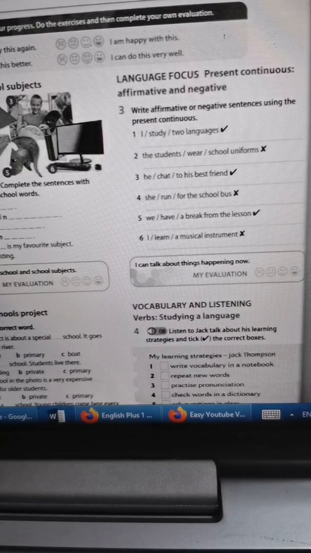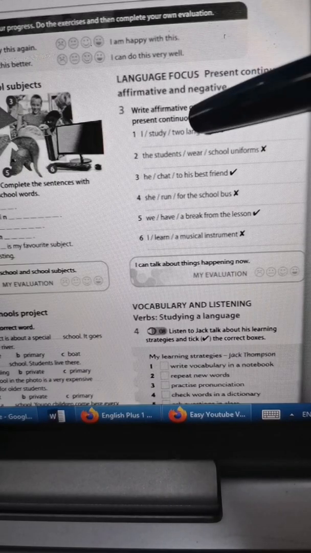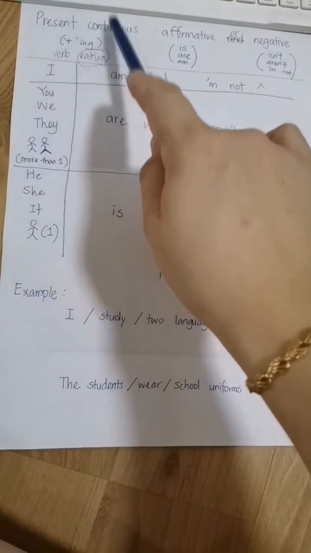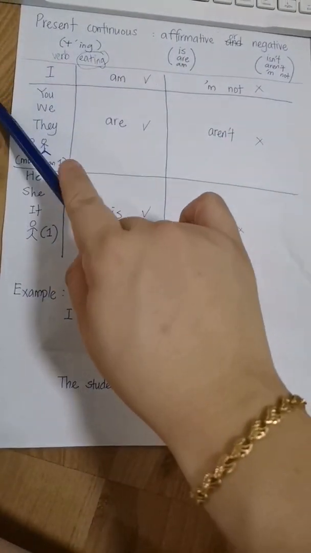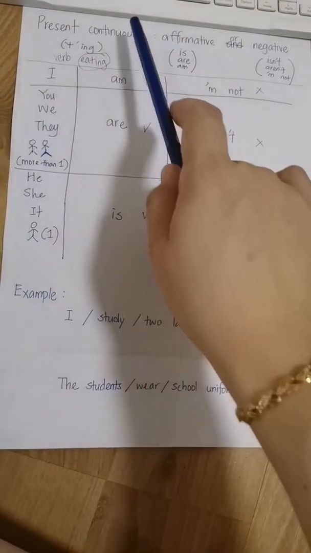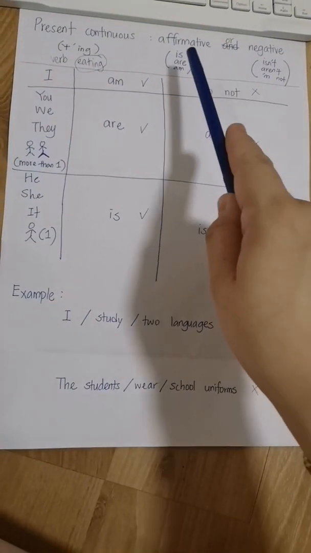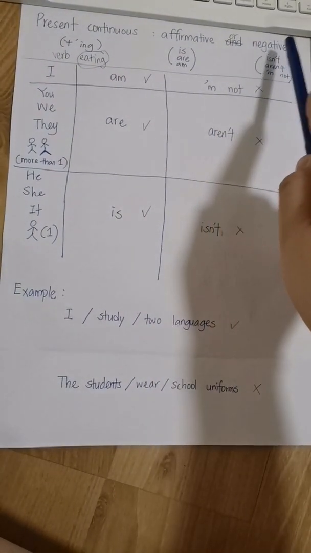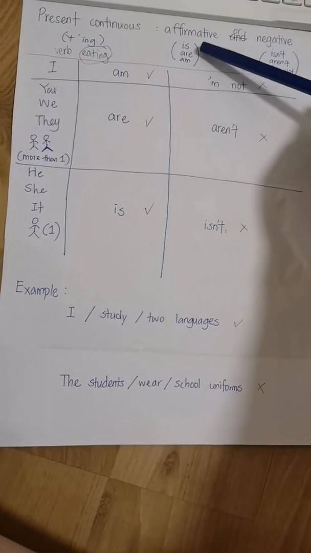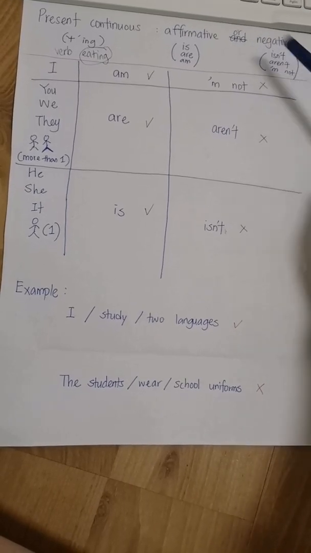For activity 3, you have to write affirmative or negative sentences using the present continuous. So let's do some revision on present continuous. We have to put ing behind the verb. For example, eat becomes eating. And there are 2 types, which are affirmative and negative. So for affirmative, we use is, are, am. However, for negative, we use isn't, aren't, am not.